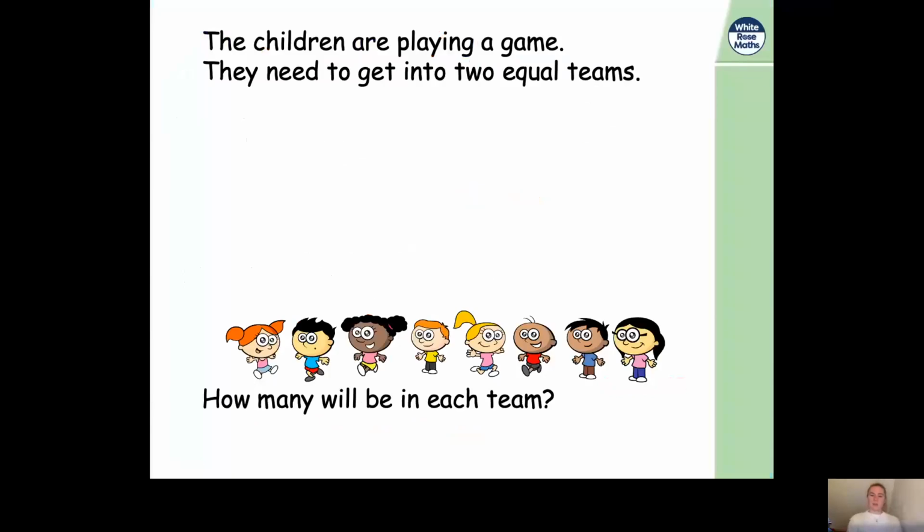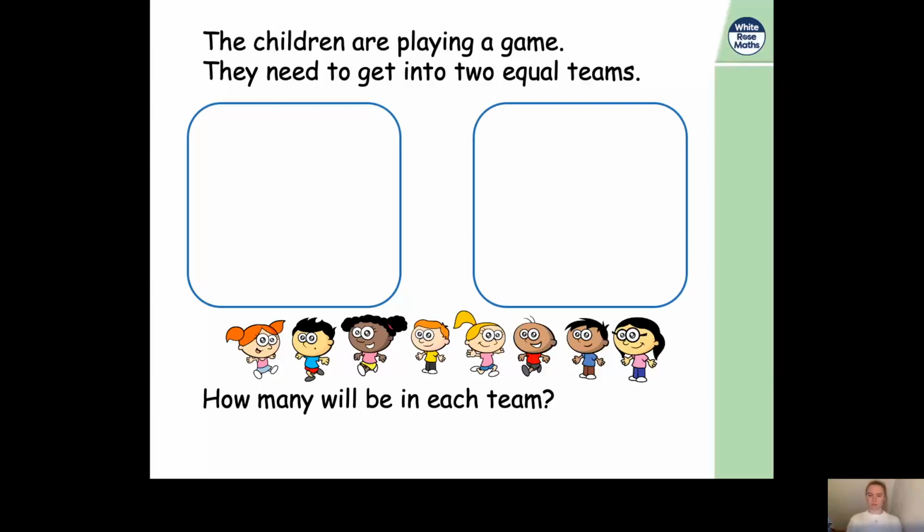So here we've got some children. How many children have we got? We've got 8 children, and they're going to play a game. And they've decided they're going to get into 2 equal teams. So they're going to create 2 teams, and they need to have the same amount of children in each team. So let's have a look. Here's our 2 teams.